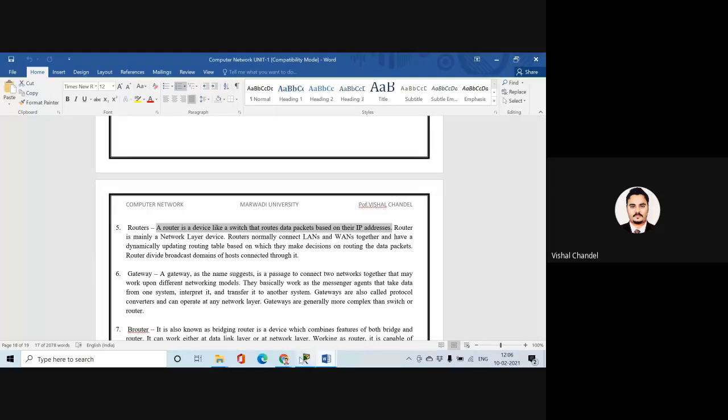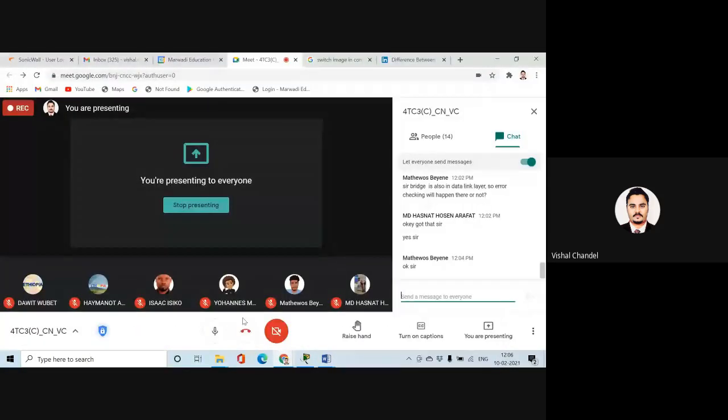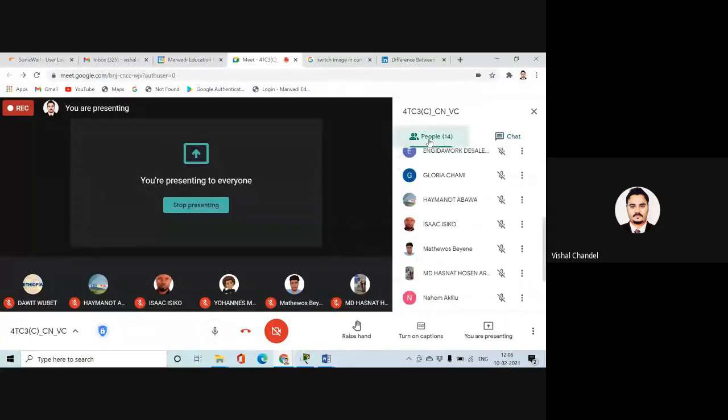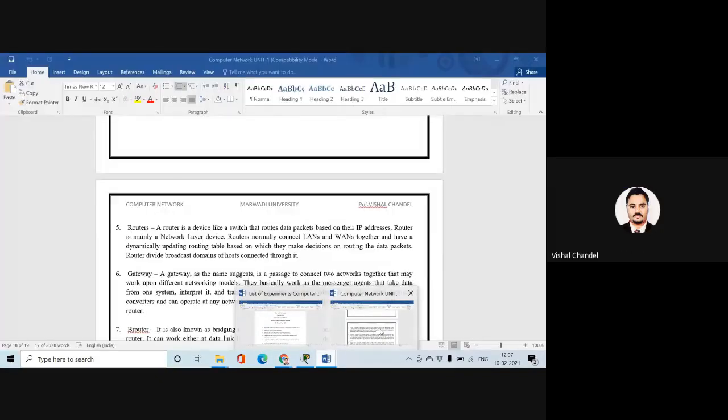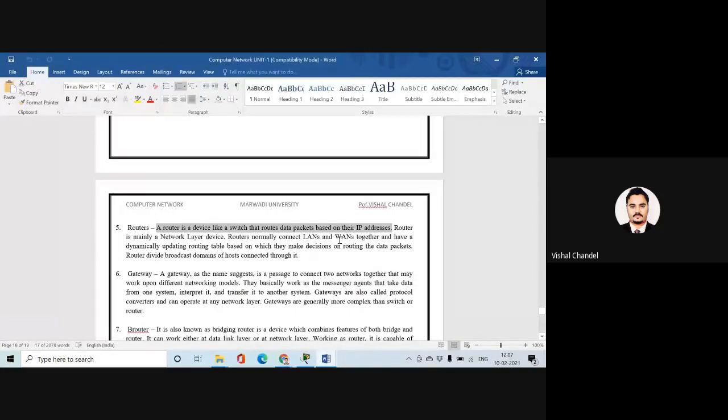Now, if we are saying all these things, Matthew, can you say which layer it will work on? It is in the network layer. Yes, it will work on the network layer, because this concept was not a part of the data link layer and physical layer. This concept was a part of the network layer, and I was explaining that yesterday. Arafat, is it clear? Yes, sir. What is the use of a router?